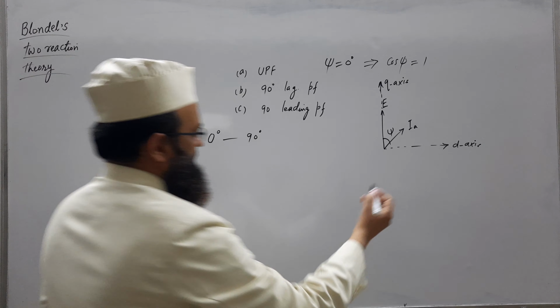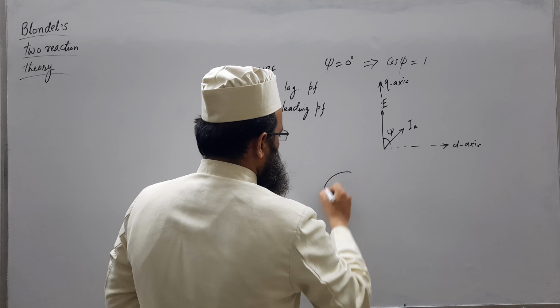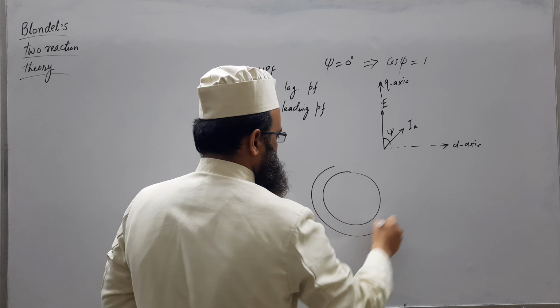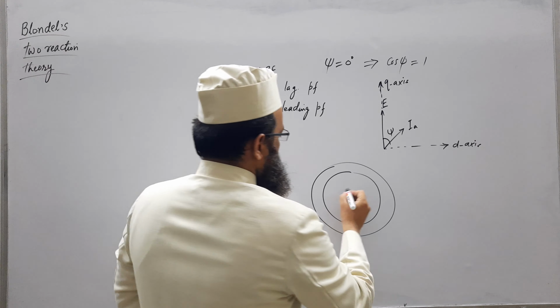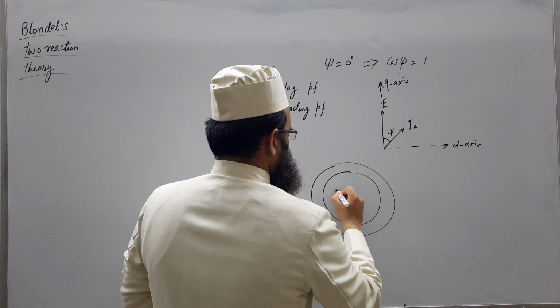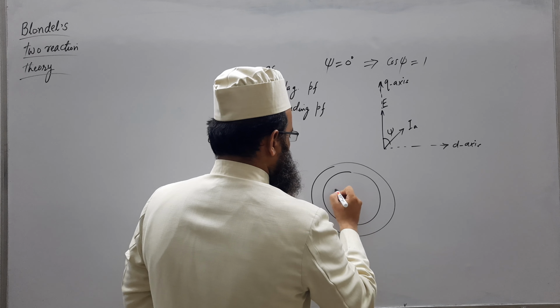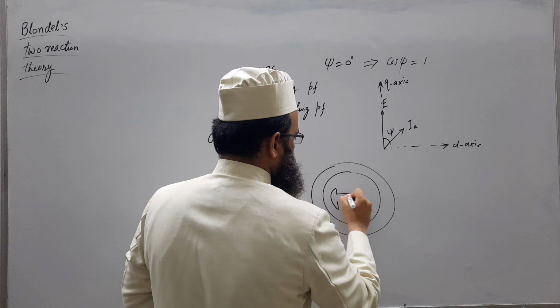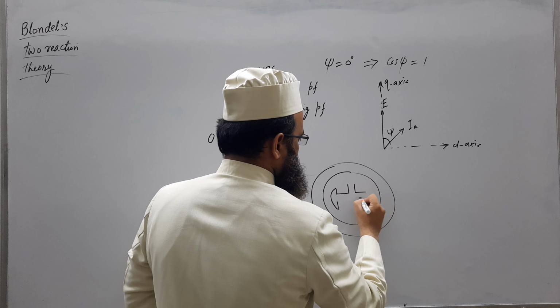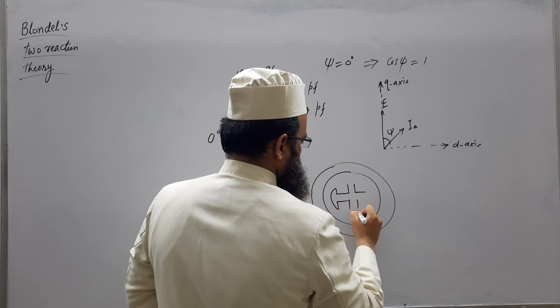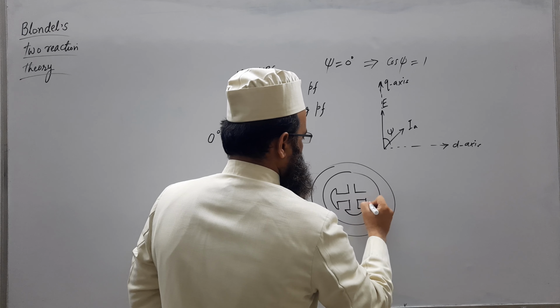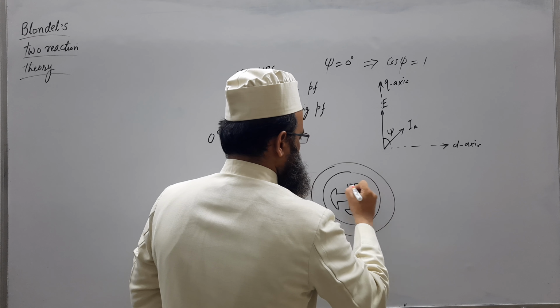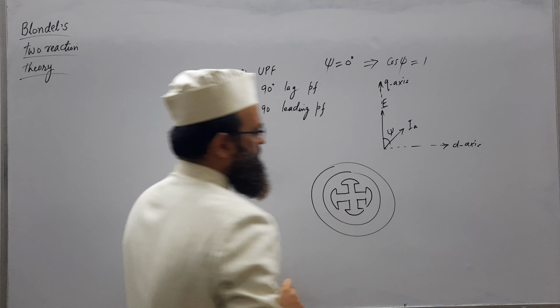I think we have discussed the d axis and q axis in our previous lectures. Quickly we can recall. Let us say this is our stator, and let us have a salient pole structure, say four pole.